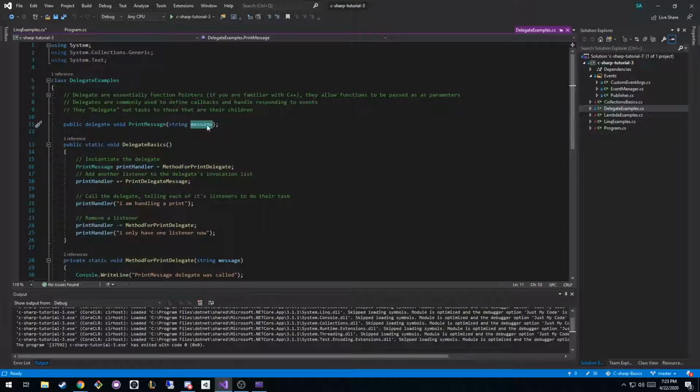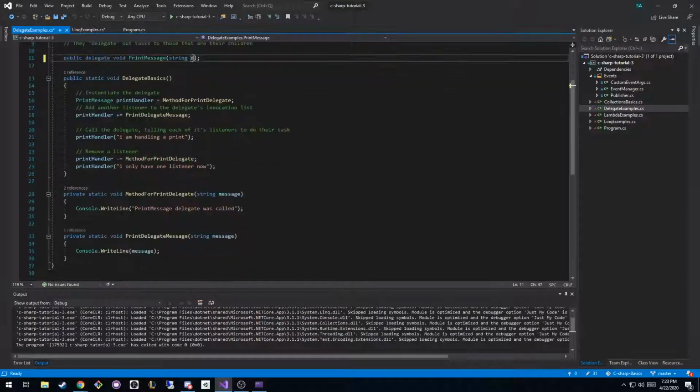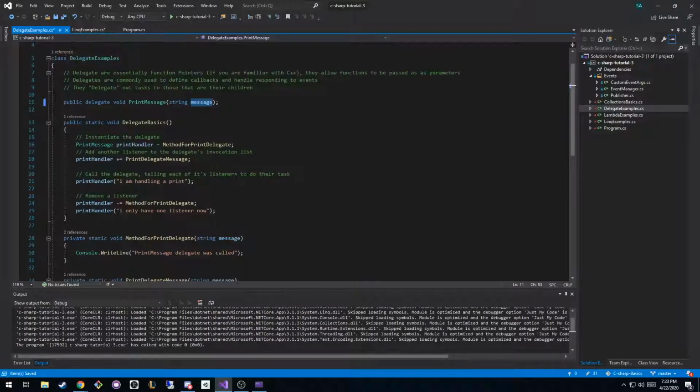It doesn't matter what the variable name is, that's just what you call it. I take that back. It does matter, doesn't it? Will these error out? It doesn't. Okay. It only looks at the method signature, which is the types of parameters and the type of the return.